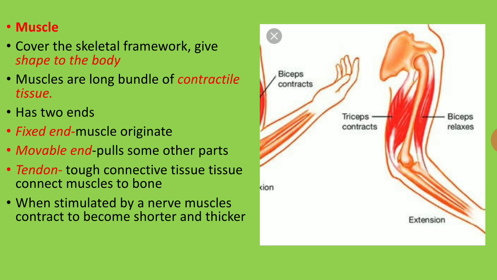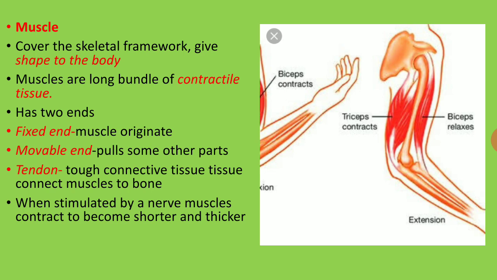And in the muscles there are two ends. One is the fixed end and the other is the movable end. The fixed end is where the muscle originates, where it starts. The movable end pulls other parts. For doing some work, the adjustments and everything are done by this movable end.